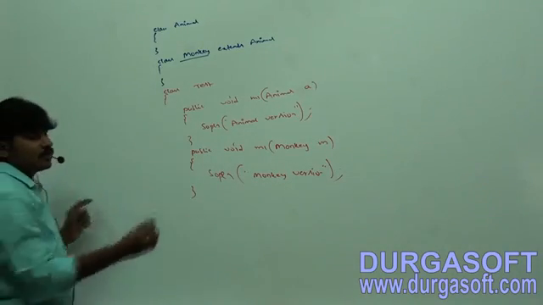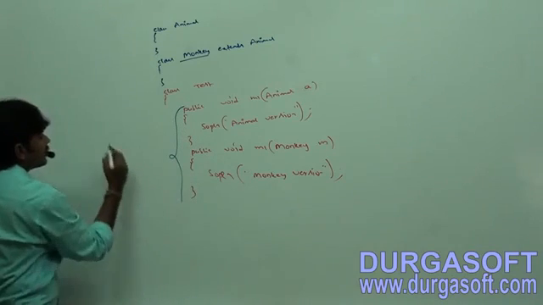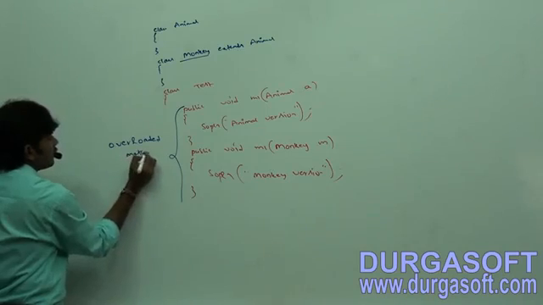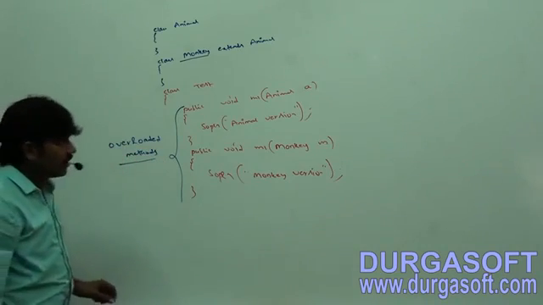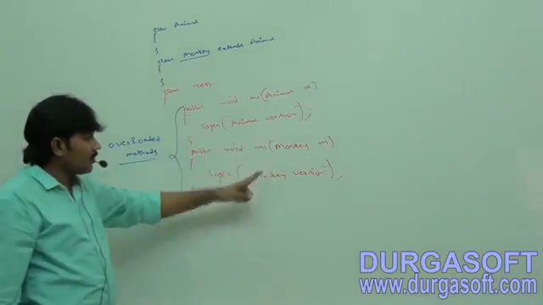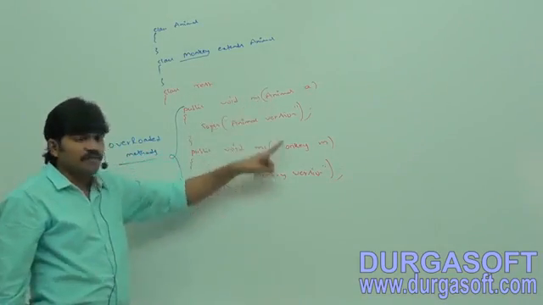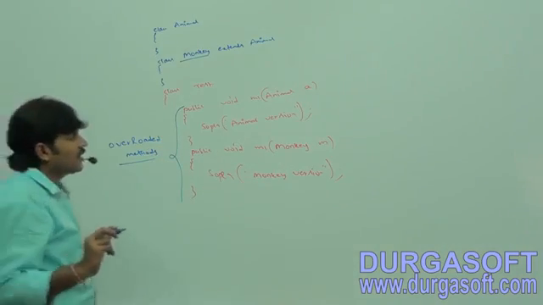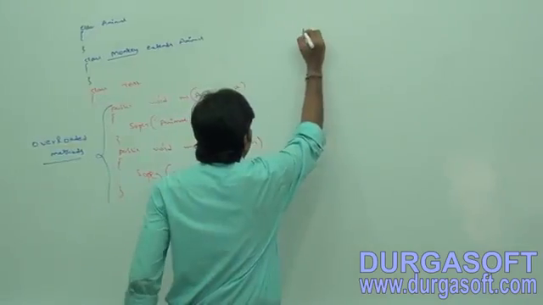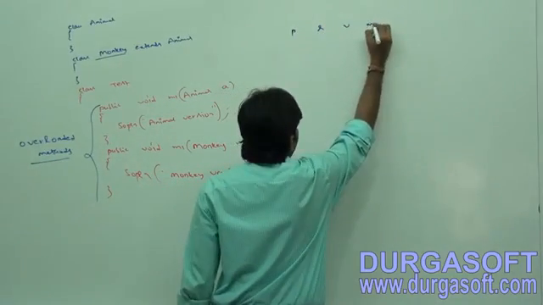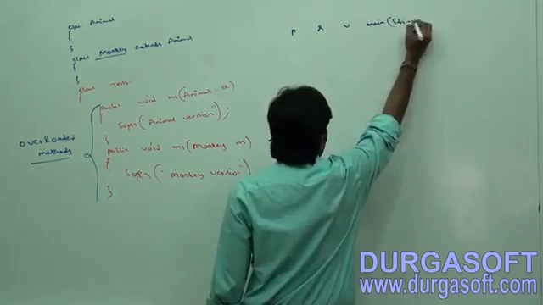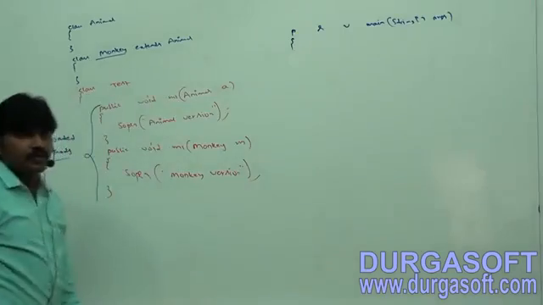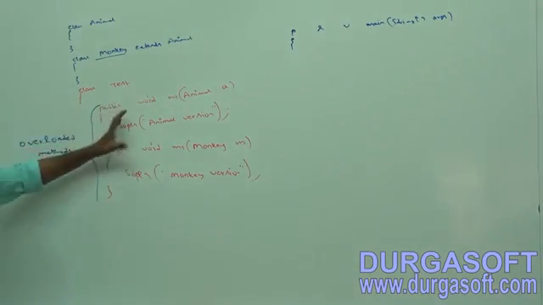How many methods are there? Two methods are there. Can I use the term that these two methods are overloaded or not? Yes, overloaded methods, because both methods have the same name but different argument types. Okay, now my target is here. Let me take public static void main, String array args. Now I want to call these methods.